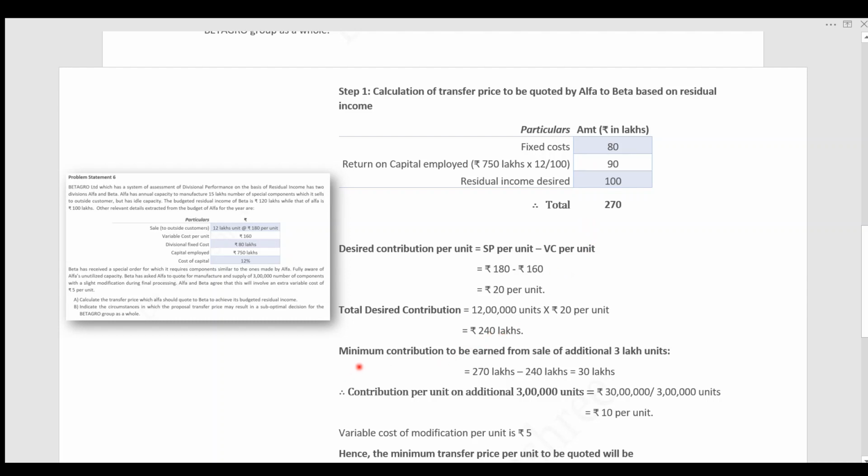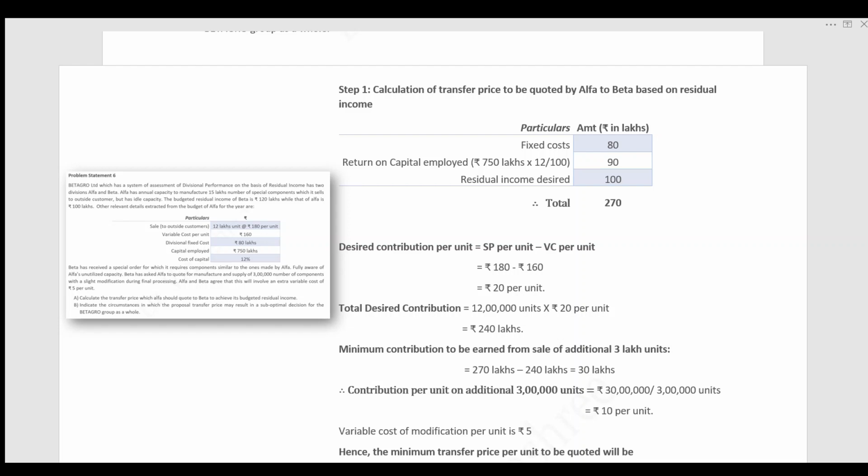We can now specify the minimum contribution, that is the minimum income to be earned by Alpha from the sale of the additional 3 lakh units. As we know from the question, Beta has asked Alpha to manufacture and supply 3 lakh components. Our duty is to calculate the minimum contribution, which is nothing but the minimum profit to be earned by Alpha from the sale of additional 3 lakh units. Total income is 270 and the total desired contribution is 240, so at least 30 lakh is the minimum contribution that Alpha has to earn.